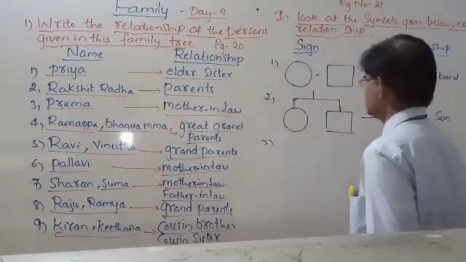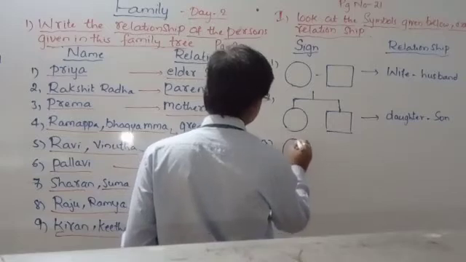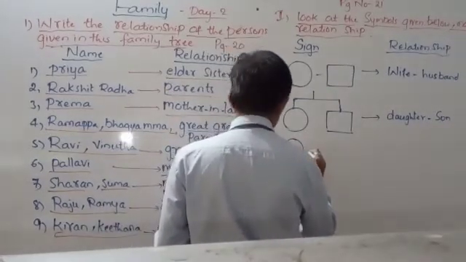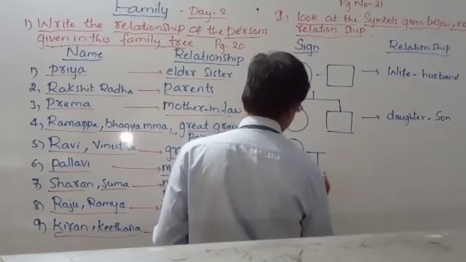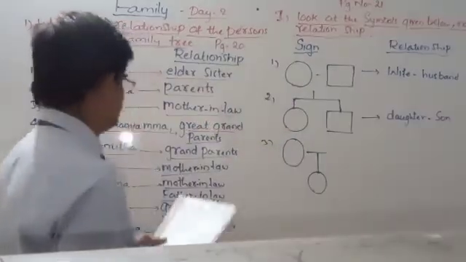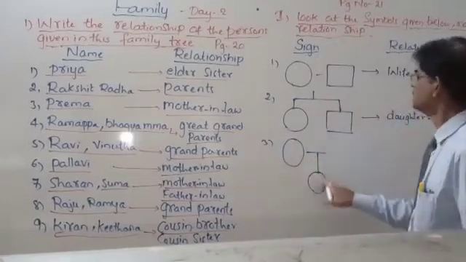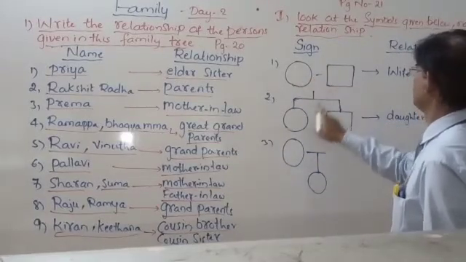How it is like this way. The drawing is like this. So this shows that mother and daughter both are females. Here this is male or female?